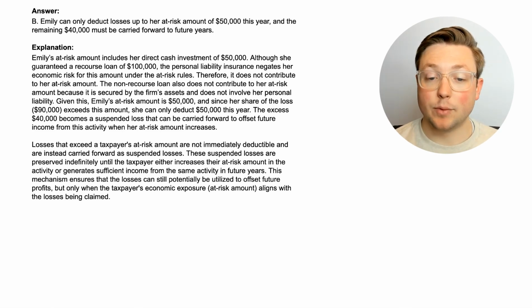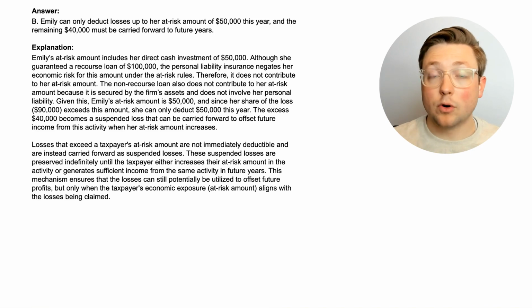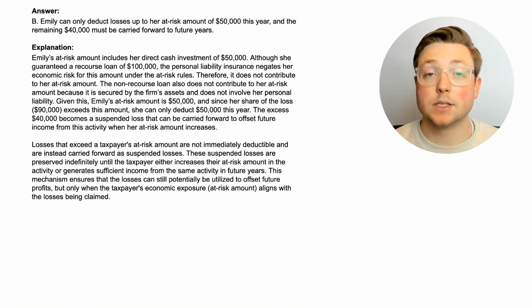Given this, Emily's at-risk amount is $50,000, and since her share of the loss is $90,000, which exceeds this amount, she can only deduct $50,000 this year. The excess $40,000 becomes a suspended loss that can be carried forward to offset future income from this activity when her at-risk amount increases. Okay, so 4 questions in, after learning all the other rules, we finally see what this at-risk limitation even means. And it means that she can only take a loss up to her at-risk amount, and then the rest of that loss is carried forward to future years.